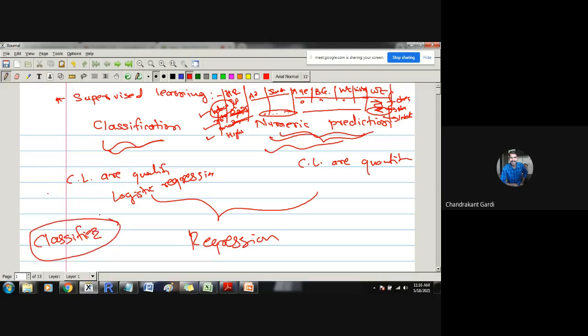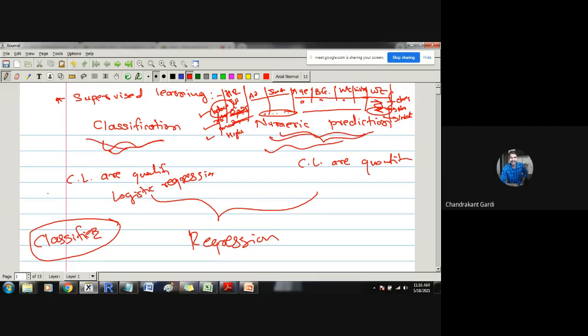So what is that classifier? A classifier is a model that classifies the data. Any model that can classify a new observation, for example discriminant analysis, is a classifier. Any model that classifies a new observation to any of the pre-existing classes, or, if class label values are given, predicts the value of the class label for the new observation, that particular model will be called a classifier. So this is the problem of classification.